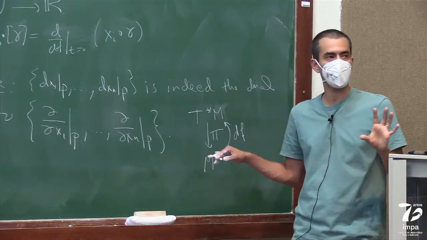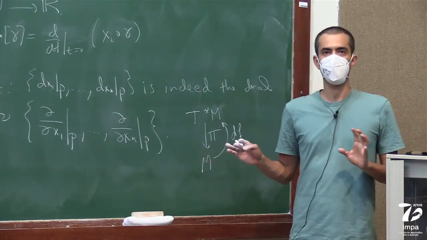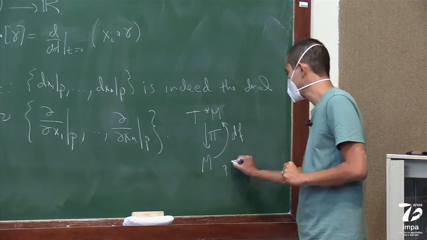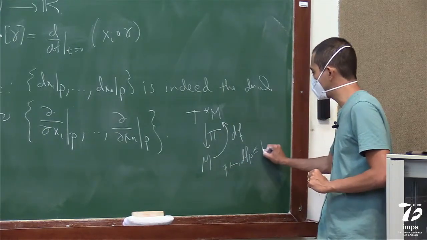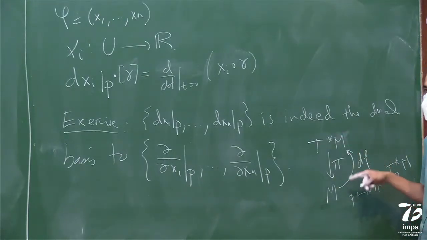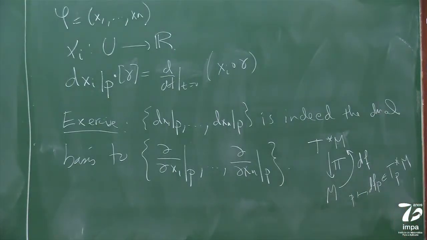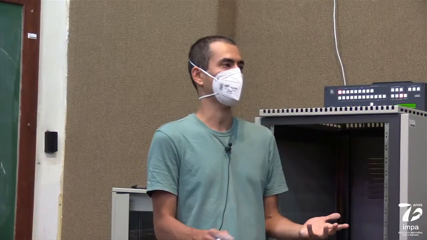This is completely canonical. If you're not used to it, maybe it's not obvious, but it's extremely canonical. If you take a point p, then you look at df of p. This is a point in the cotangent fiber at p. So when I use my projection, I project back to p. So this is what's called a section of this bundle. As you can see, given any smooth function, you have a very canonical, very easy section of the cotangent bundle. And that's one reason why the cotangent bundle is very nice. The tangent bundle is very important, but it's much harder to come up with sections of the tangent bundle like this.